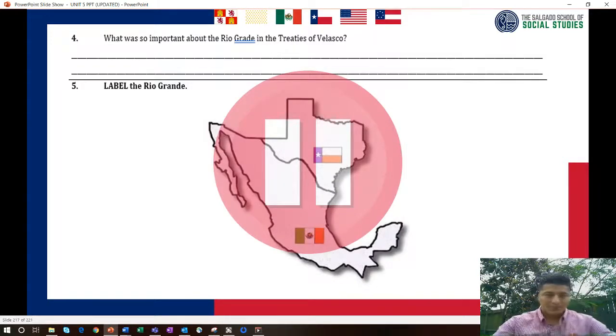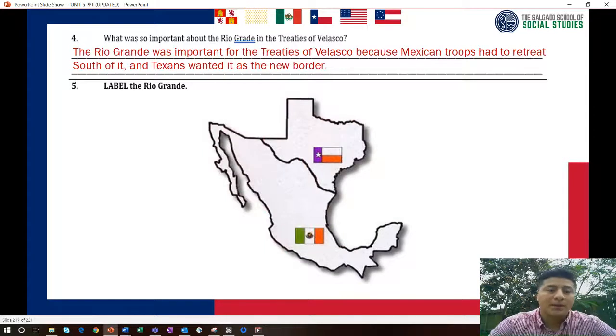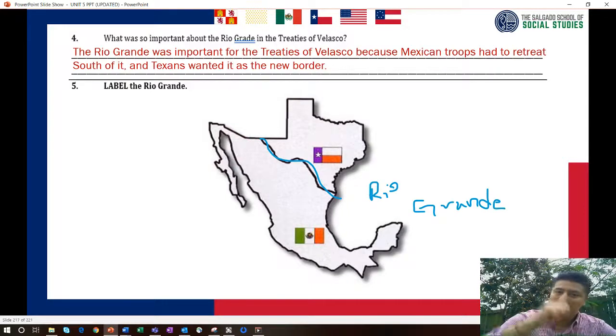All right, let's do this. So number 4. The Rio Grande was important for the Treaties of Velasco because Mexican troops had to retreat south of it, and Texans wanted it as the new border. And number 5, label the Rio Grande. This map isn't great, but it shows both countries as is. I would want you guys to just label it Rio Grande. Try to trace the border between Mexico and Texas and label it as Rio Grande. For those of y'all who are following along with a loose leaf piece of paper, you can just skip. Make sure you memorize where the Rio Grande River is.